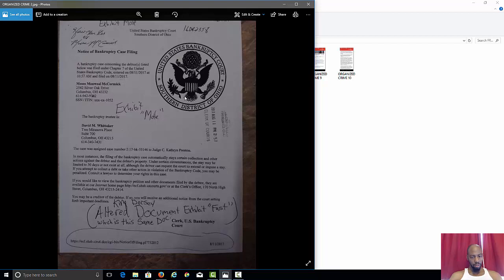Okay, so we went down there. We went down there the same day. Yeah, we went down there the same day. So this was the day that it was filed. Okay, look, I filed this on the 11th. Look at that.